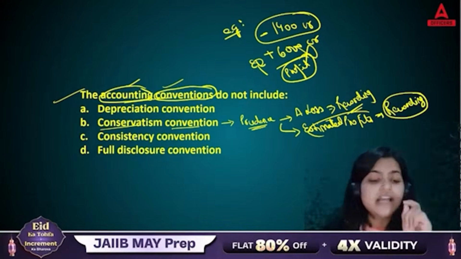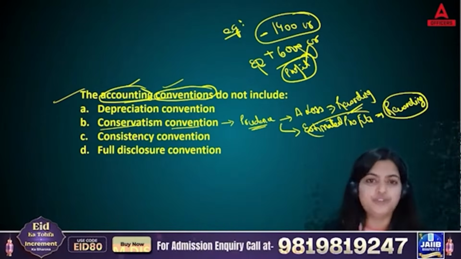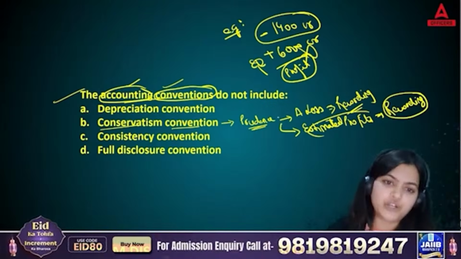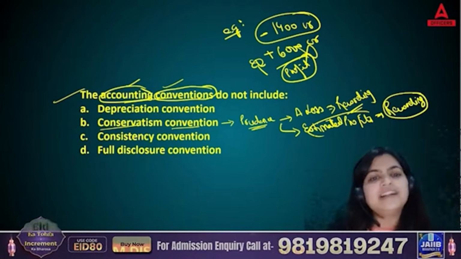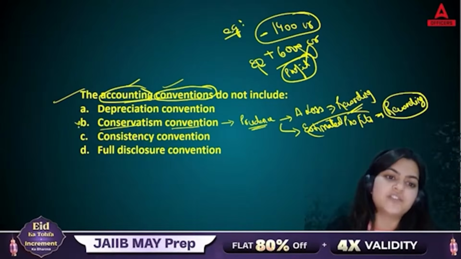That is the reason estimated profits are always ignored, and losses, if you have them in future, estimated ones, you are going to record. That is what conservatism is. So that is a part of conventions. That is a part of rules. So that is why this is not the right answer.